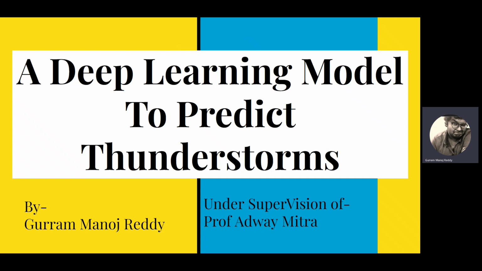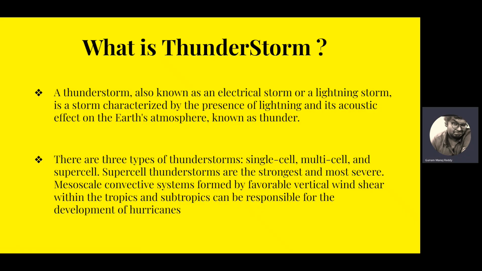So let's begin. What is a thunderstorm basically? A thunderstorm, also known as an electrical storm or a lightning storm, is a storm categorized by the presence of lightning and its acoustic effect on the Earth's atmosphere known as thunder. These thunderstorms are basically of three types: single cell, multi-cell and supercell. Supercell thunderstorms are the strongest and most severe.